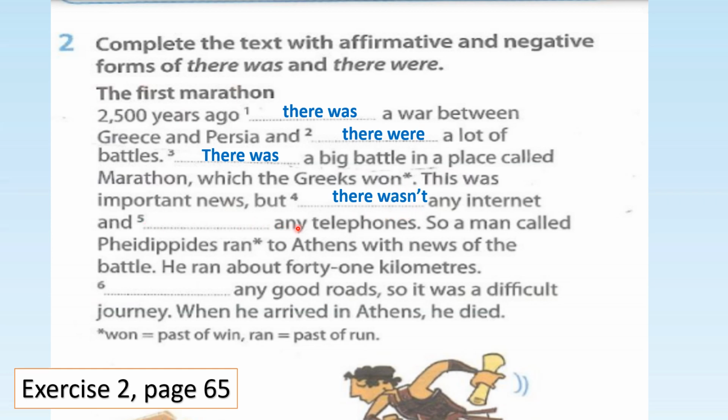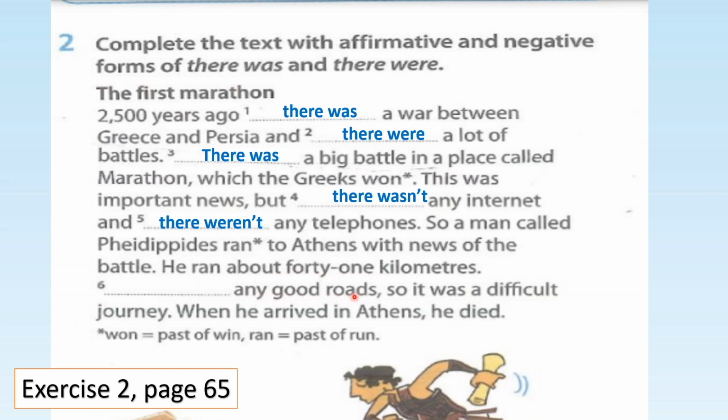And any telephones. Telephones, you can count, is plural. Any is in negative form, so there weren't. For many, isn't it? For plural, there weren't any telephones. So a man called Philippides ran to Athens with news of the battle. He ran about 41 kilometers.